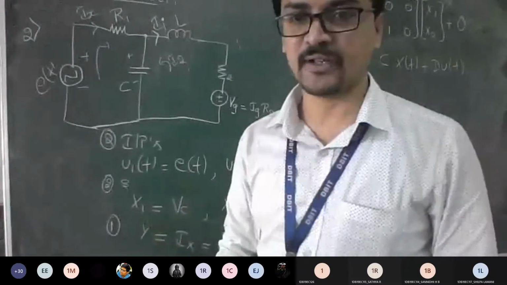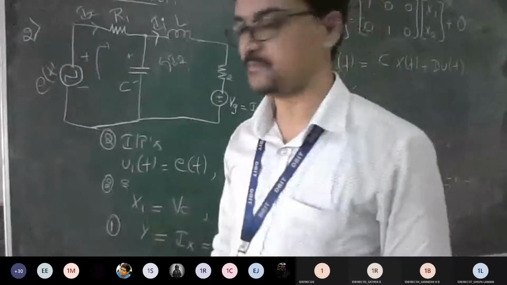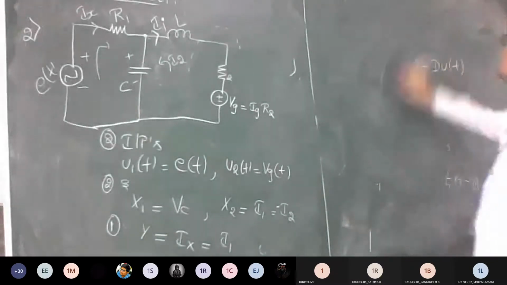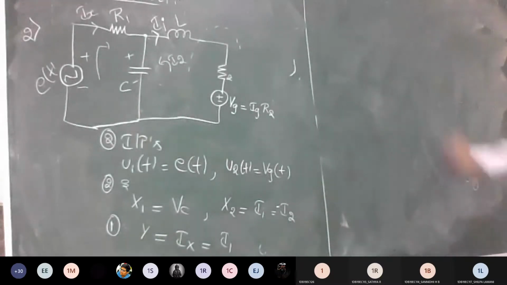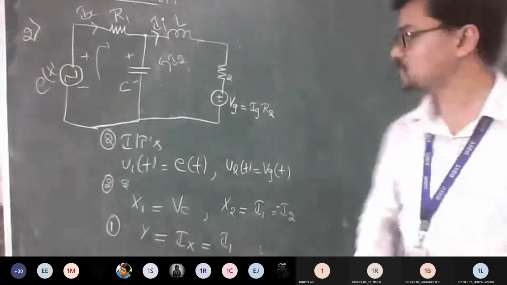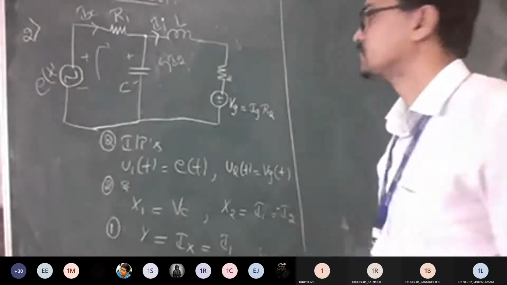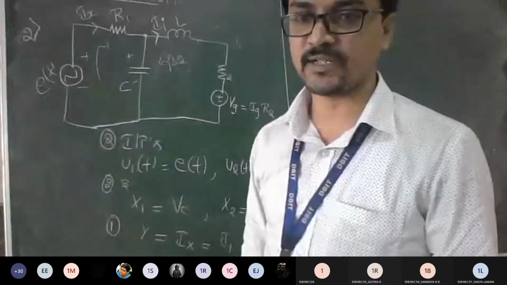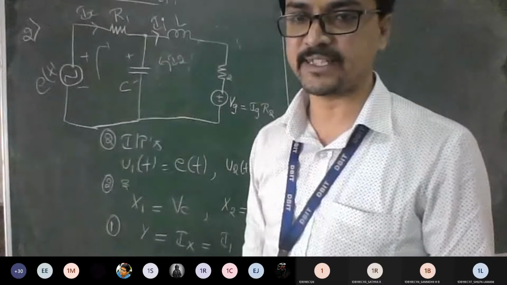So apply the logic of your state equation and get me the answer. Solve this. Apply mesh equation. Since it is two variables, there is no need to go for x3 of t.